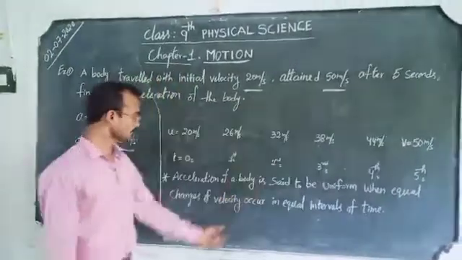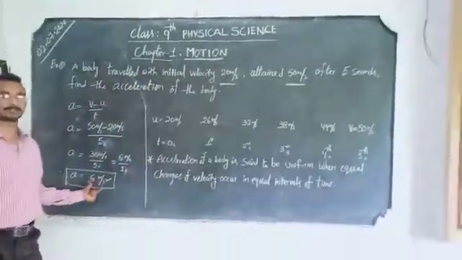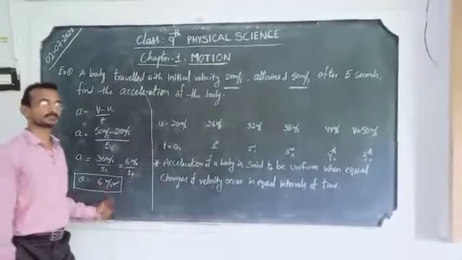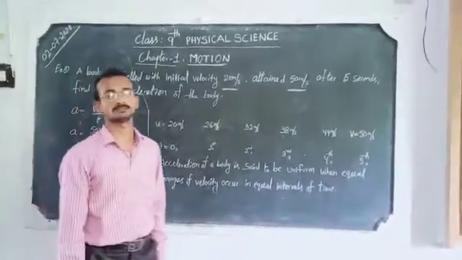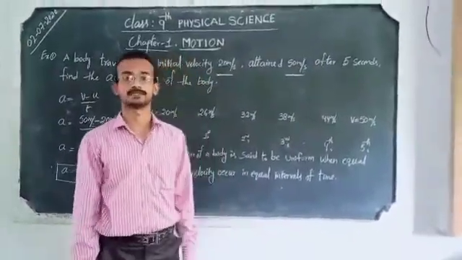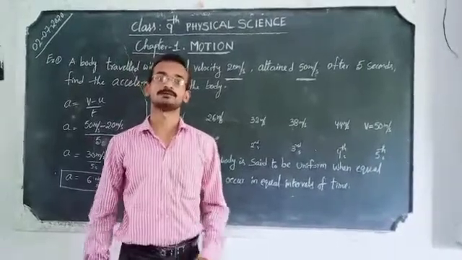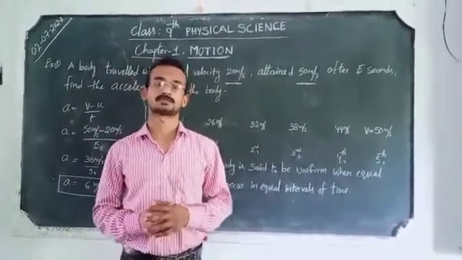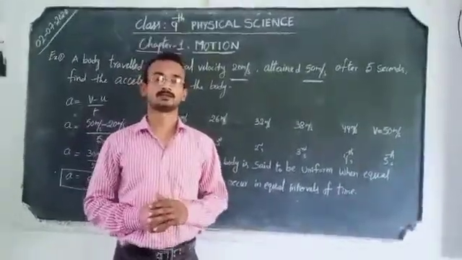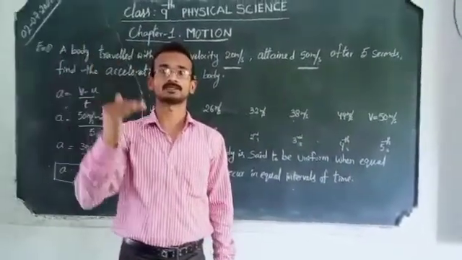Here, for the earlier body, we got 6 meter per second square acceleration. But for the free falling bodies, the rate of change in velocity, that means the acceleration value, we get is 9.8 meter per second square. The velocity increases from 0 to 9.8 meter per second.